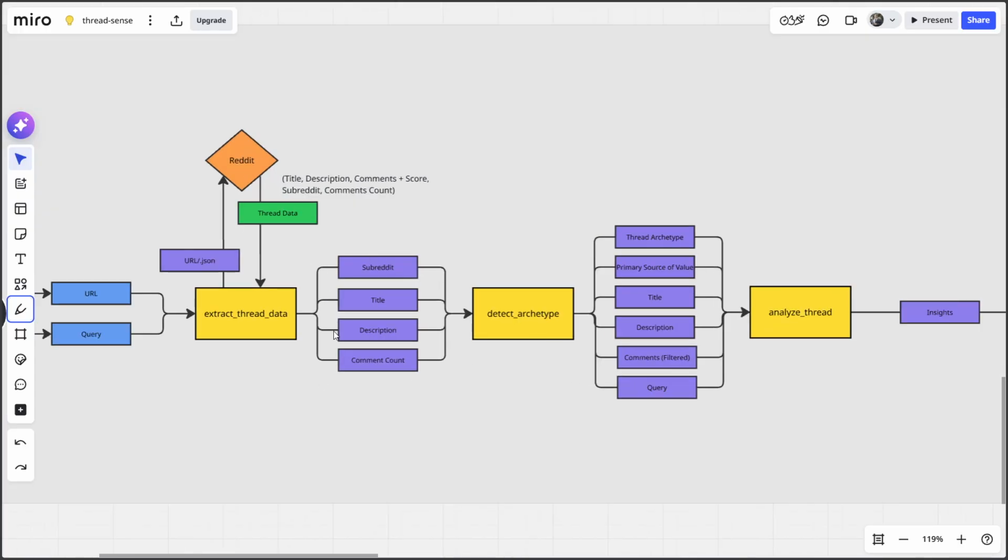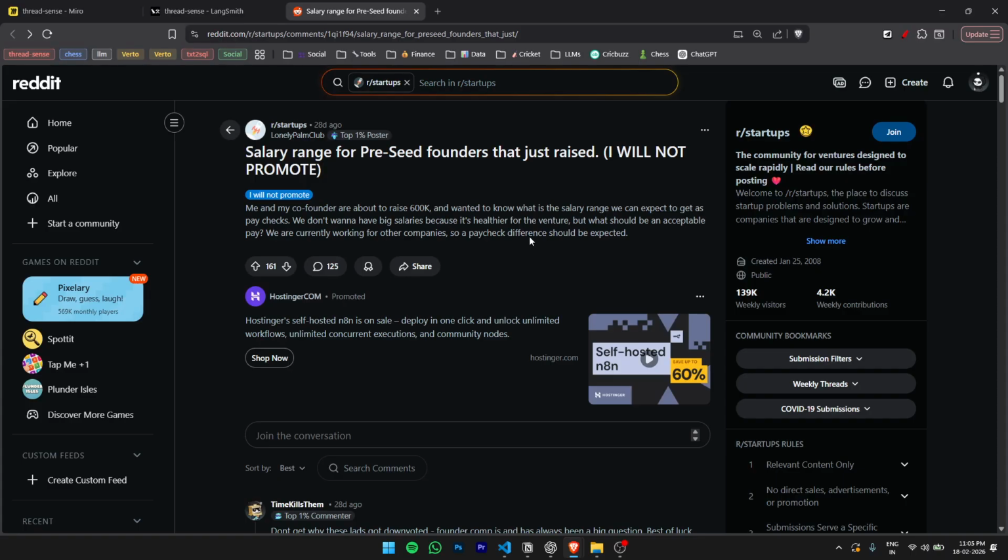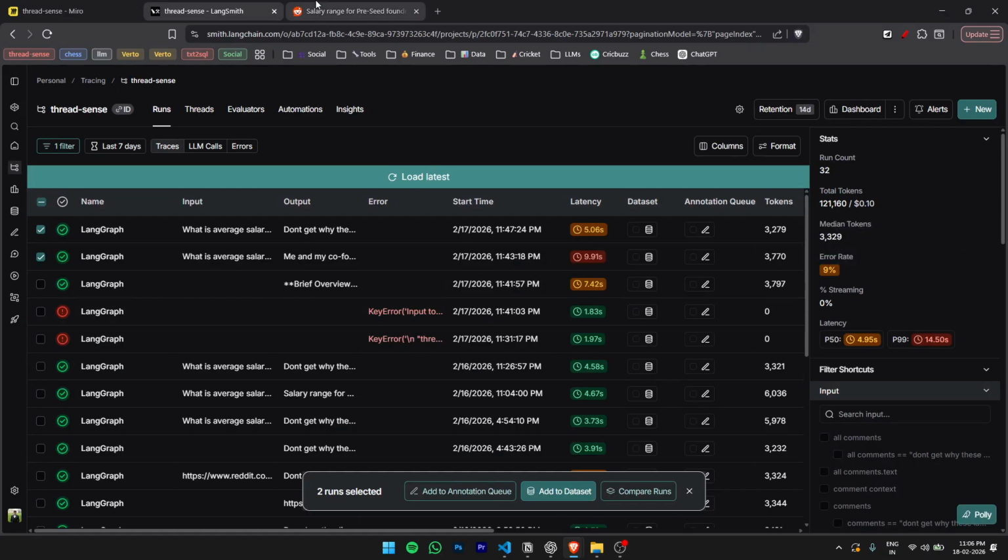Now, why only these in particular? Of course, you can try and check if there could be any other variable that might be a better indicator. But basically, if you look at a post, you have your title, the description, the number of comments, and the subreddit. These are indicative of what the post is trying to tell, right? Especially based on the title and the description, we can get a better sense.